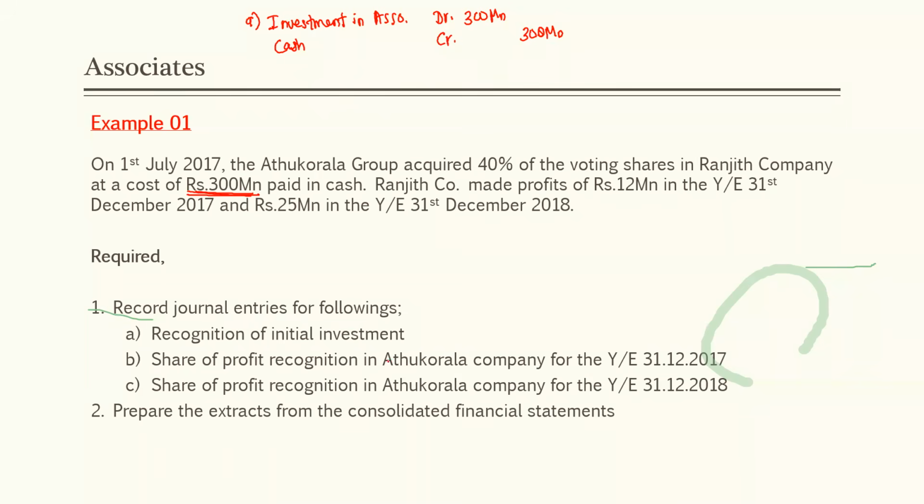Then share of profit recognition in Ranjit Company for the year ended 31st December 2017. How much of profits have they made? 12 million, right? Ranjit Company, our associate, has made a profit of 12 million in the year ended 31st December 2017. So how can we account for that? What is the double entry we need to pass?